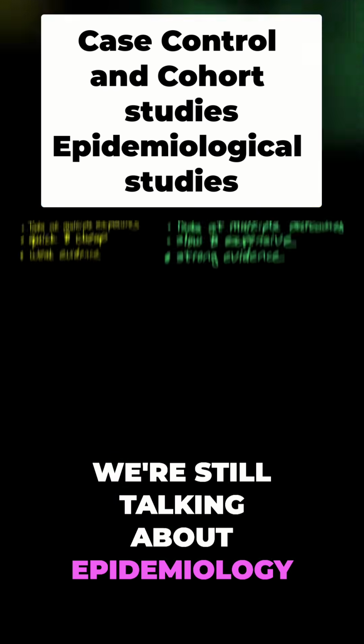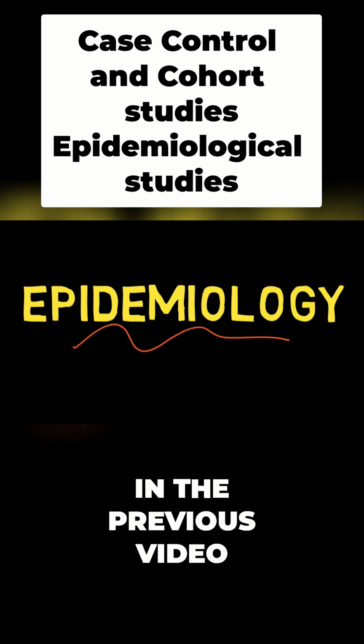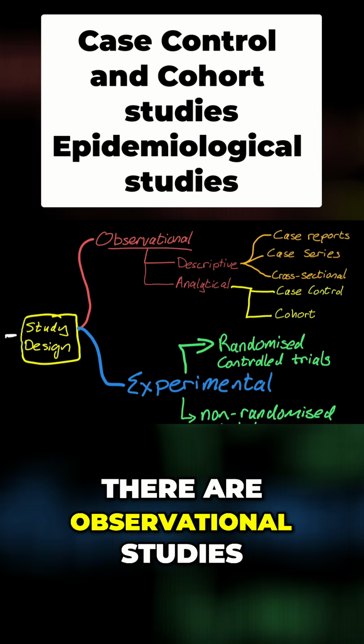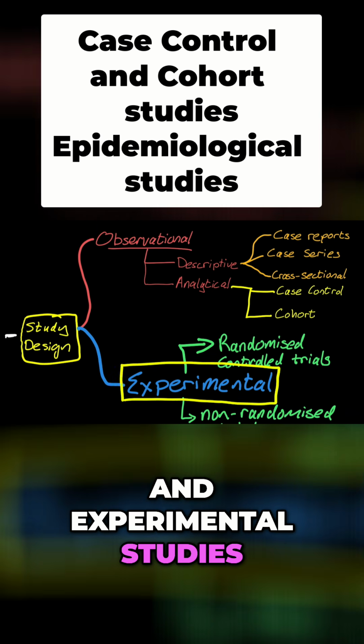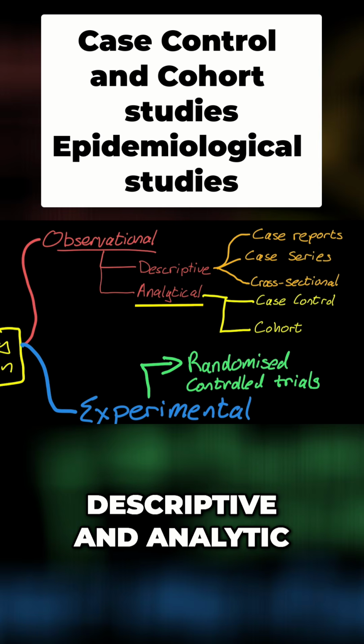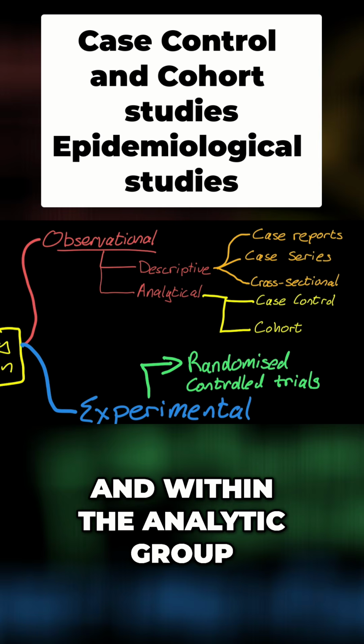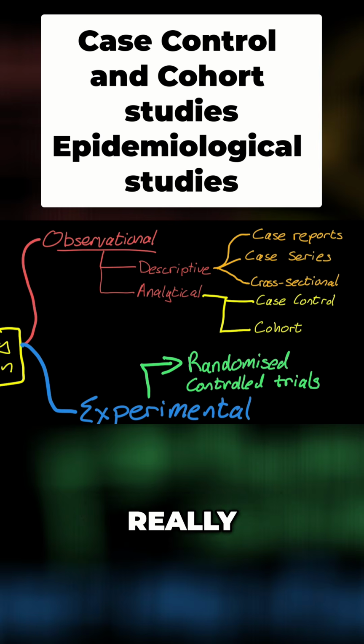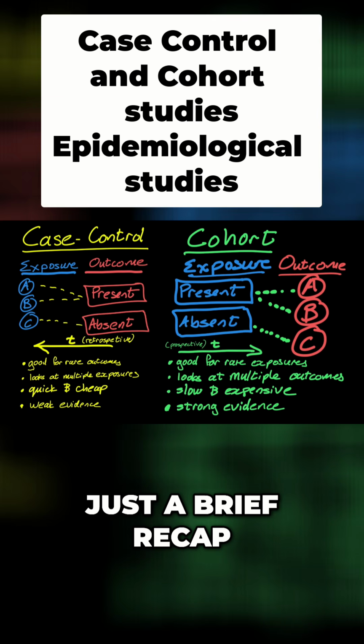Right, we're still talking about epidemiology. In the previous video, we talked about study design, and we said that there are observational studies and experimental studies. Of the observational studies, we said that there's descriptive and analytic, and within the analytic group, we said there's case control and cohort studies. Really, just a brief recap about that.